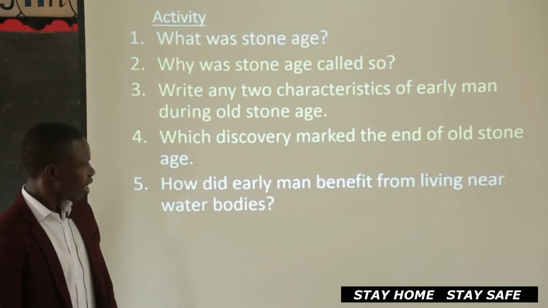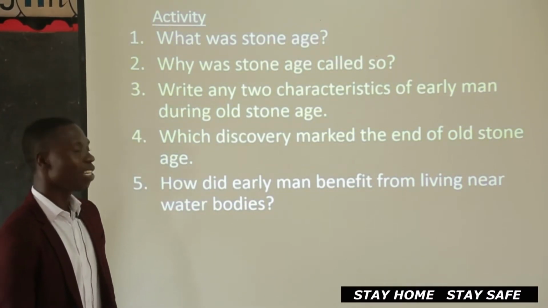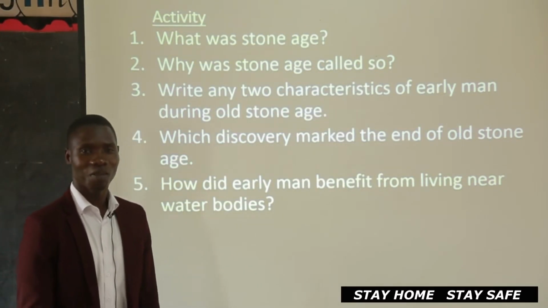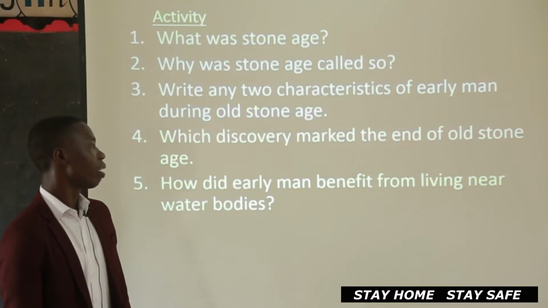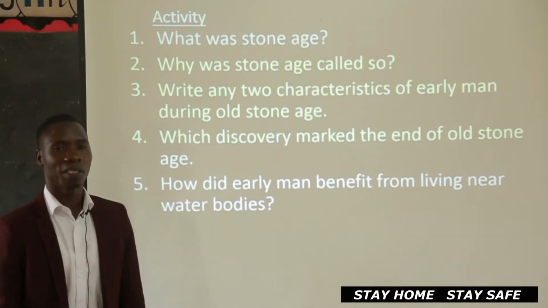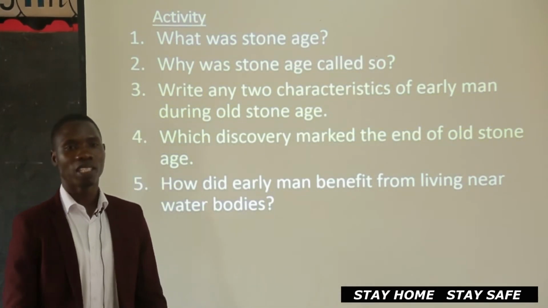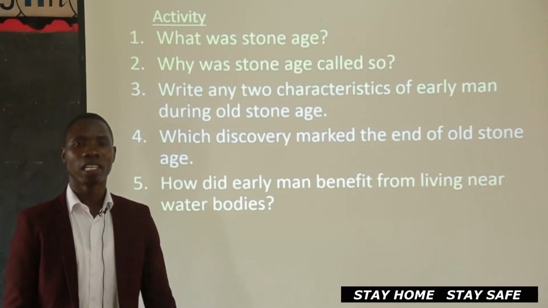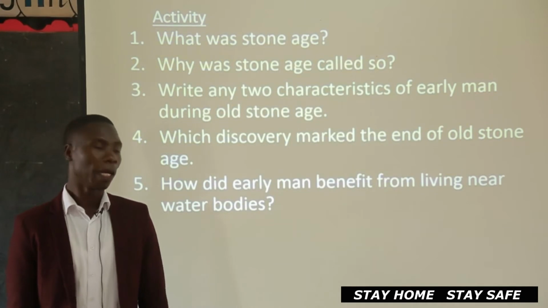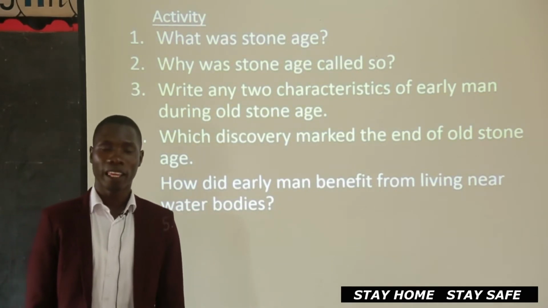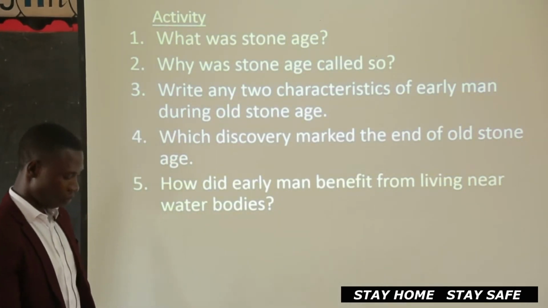Number 4, which discovery marked the end of Old Stone Age? That was the discovery of fire. How did the early man benefit from living near water bodies? He got water easily. He was able to trap animals that used to come to drink water. Then he also carried out fishing.